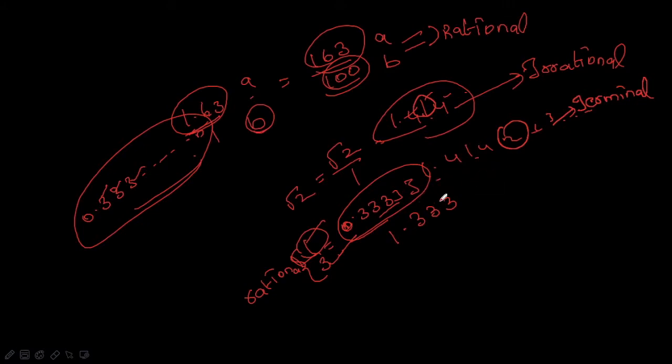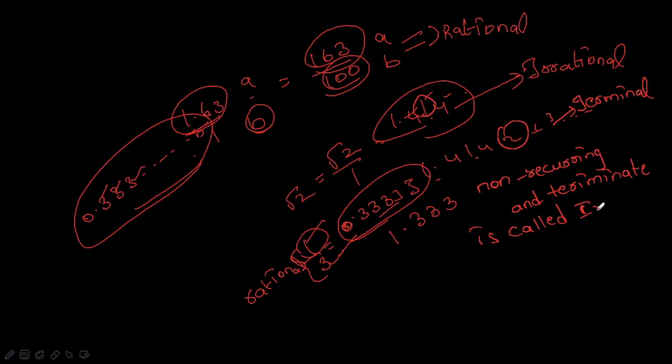Which cannot be expressed as a non-recurring and non-terminating decimal is called an irrational number.